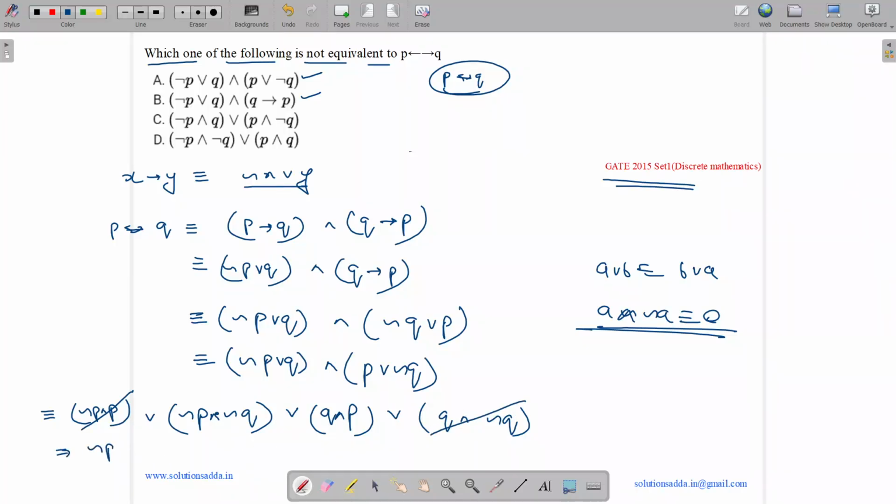So we get negation of P and negation of Q, or Q and P. And is also commutative, we can write P and Q. So what we get, is any option matching? Yes, we have option D matching, negation of P and negation of Q, or P and Q. So which of the following is not equivalent? So C is not equivalent. So the answer is option C.